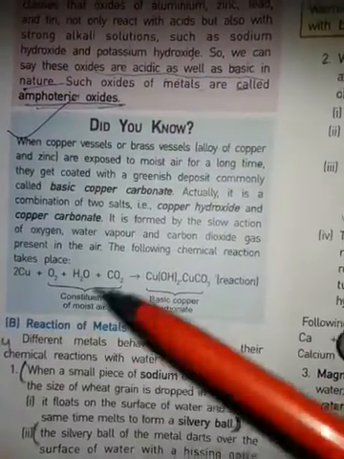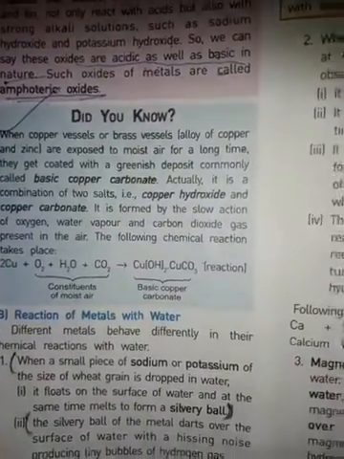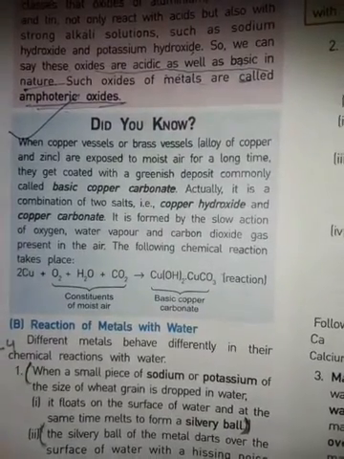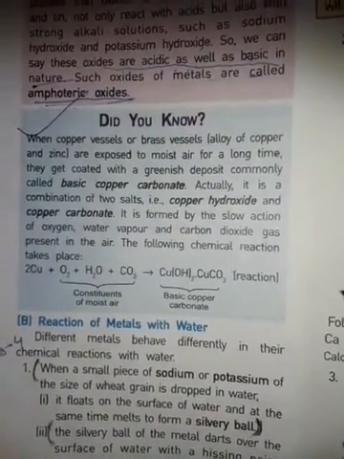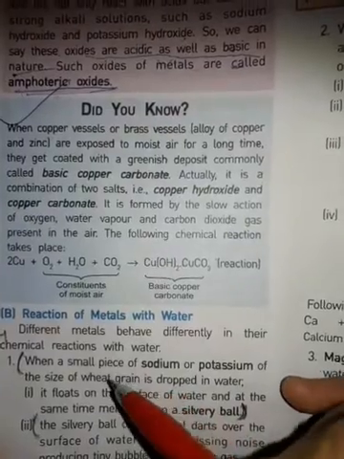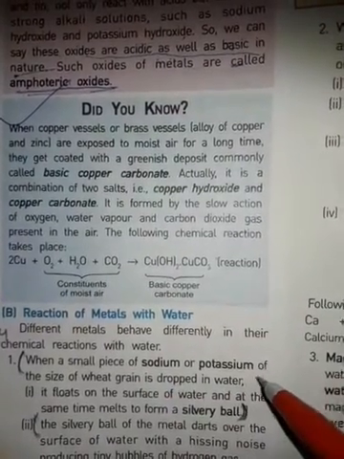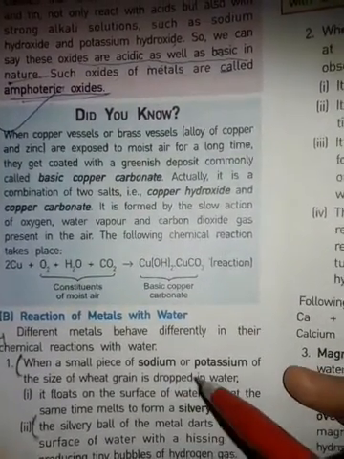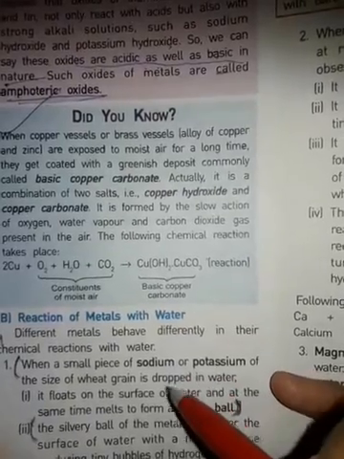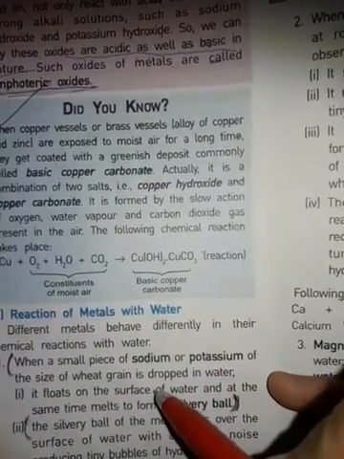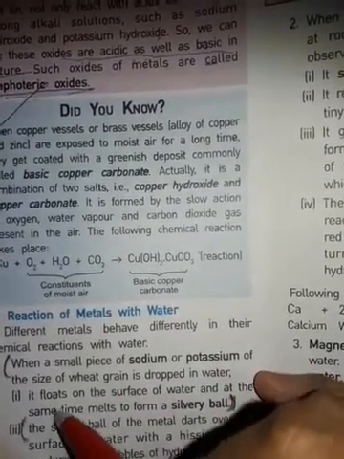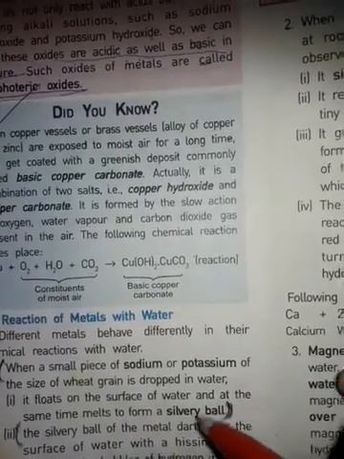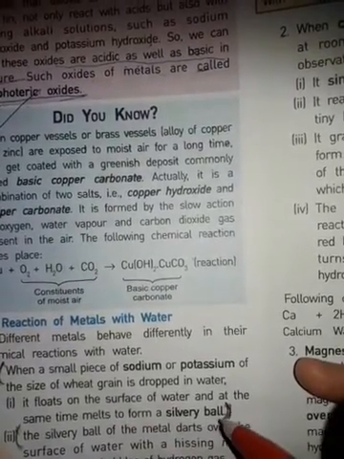Reactions of metals with water. Different metals behave differently in their chemical reactions with water. When a small piece of sodium or potassium, the size of a wheat grain, is dropped in water, it floats on the surface of water and at the same time melts to form a silvery ball.